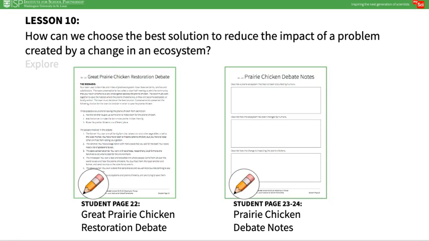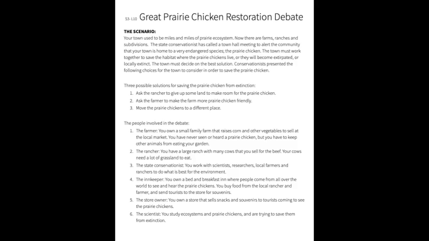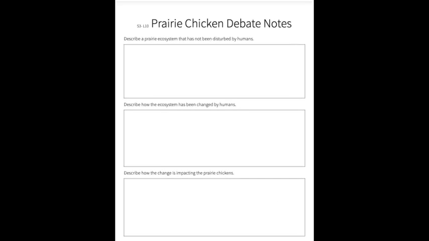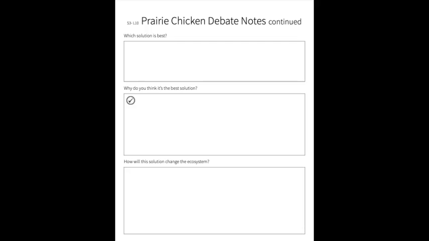In the Explore, students participate in an activity called the Great Prairie Chicken Debate to consider how and why ecosystems might change and how humans can solve the problem to keep the ecosystem healthy. Start by sharing the Great Prairie Chicken Restoration Debate scenario with students, shown here on Student Journal page 22. Then students can use Student Journal pages 23 and 24 in groups or individually to choose a solution to the problem. After coming to a decision, they should role play and debate, incorporating their choices.